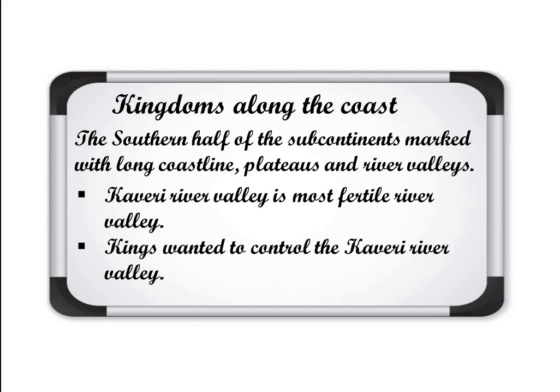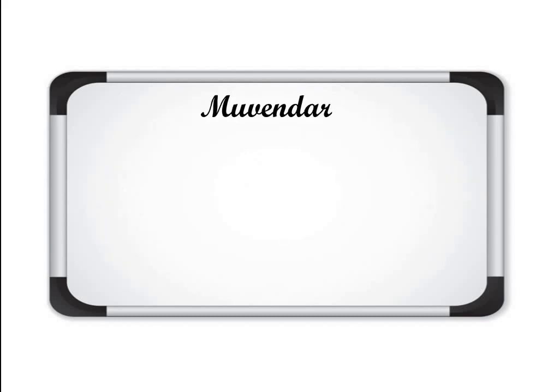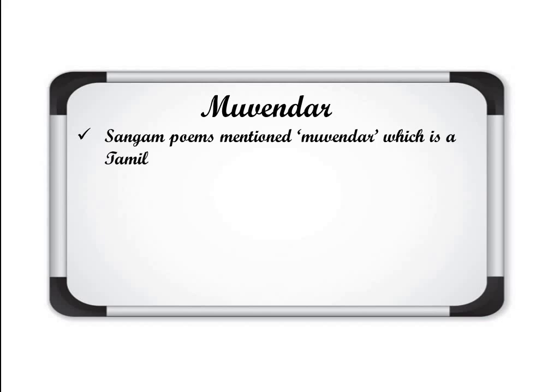Now we'll discuss again about the Muvendar. Who were these Muvendar and what does it mean? Sangam poems mention the word Muvendar, which is a Tamil word. Its meaning is three chiefs, used for the heads of three ruling families in the southern part.